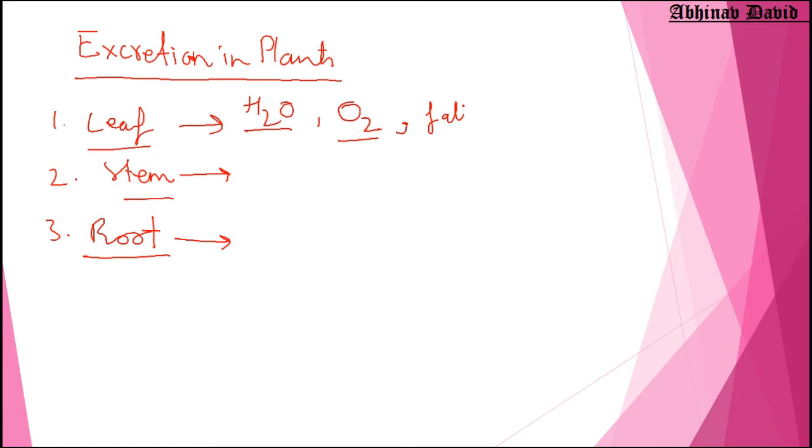The leaves fall off whenever they become old. So the nearby parts of the plant know that this leaf is going to fall, and what they do is transport all the waste into the leaf which is going to fall. So the falling leaf also has a lot of waste substances in it. So we see the leaf is basically doing three types of excretion. It is removing water, oxygen, and various substances present in the falling leaf.